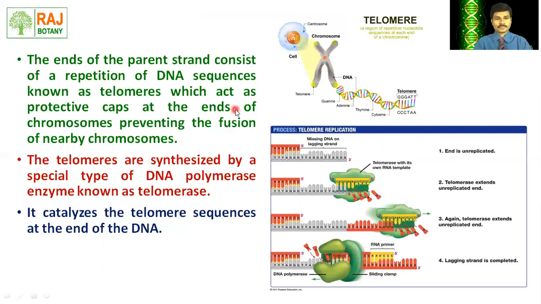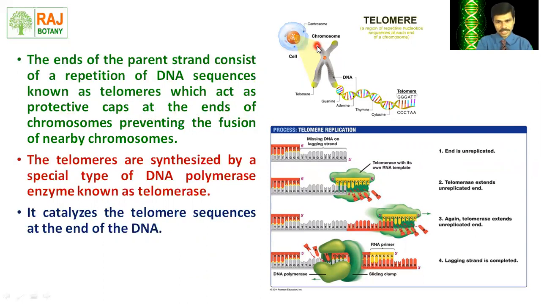A very important phenomenon is the replication of the telomere. The telomere is present at the end of the chromosome. The end of the parent strand consists of repetitions of DNA sequences, and these DNA sequences are known as telomeres. Telomeres are repetitions of DNA sequences which act as protective caps at the end of the chromosome.